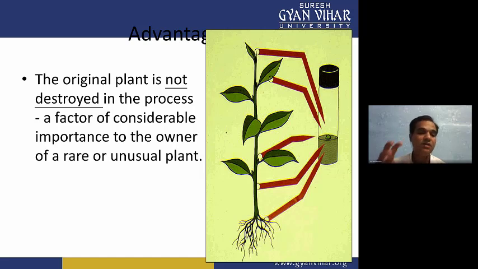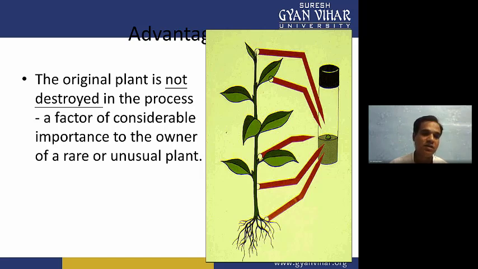Mainly we have to focus on the nutrient content of the plant, what type of nutrient media and conditions it requires. Then light and temperature also we have to provide so that they can grow as they do naturally. Suppose a plant requires 8 hours of sunlight, then we utilize fluorescent light inside the laboratory and provide 8 hours of light so that the plant can grow nicely inside the artificial condition.